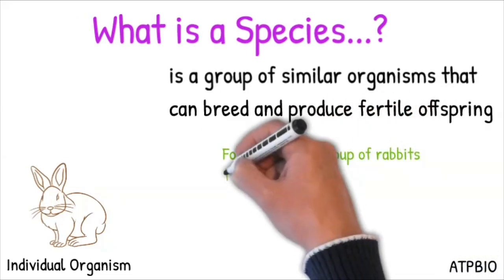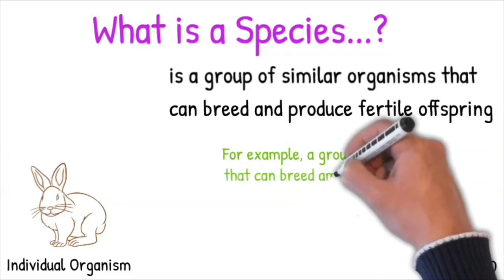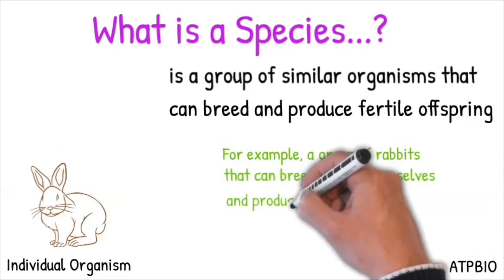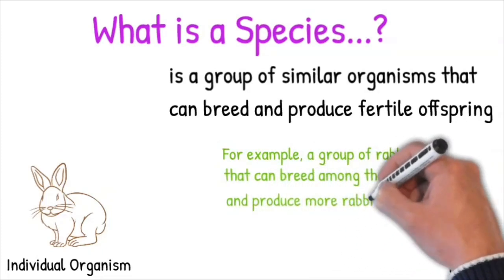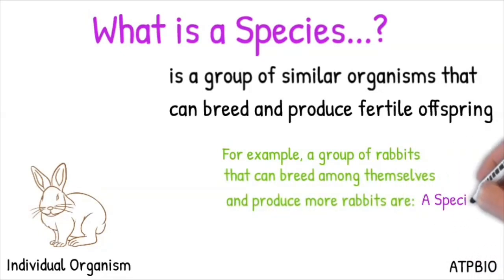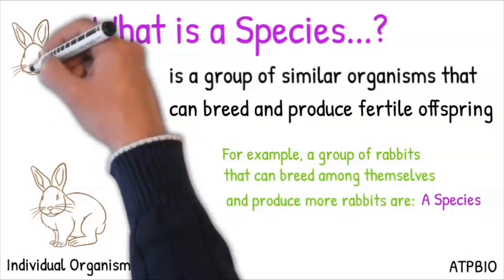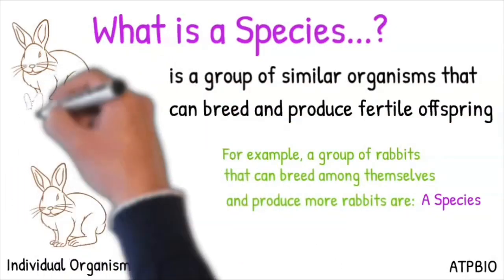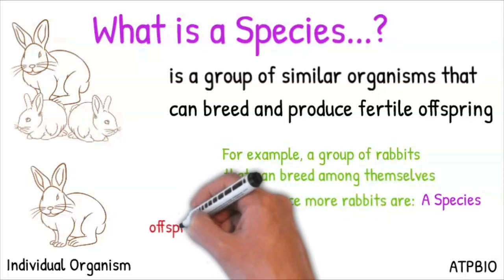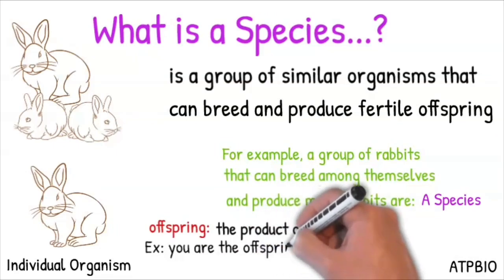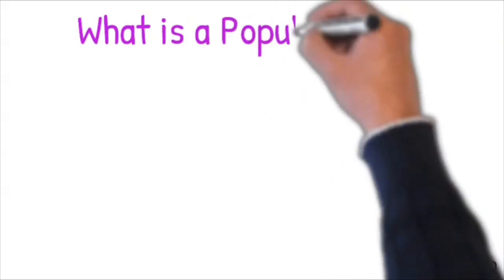Now, for an example of a species, let's say you see this particular rabbit here. Let's assume that there is a group of rabbits that can breed among themselves and they could produce more baby rabbits. That is a species. And you can see here this guy, Mr. Rabbit, he apparently met with Mrs. Rabbit, and they have been having more baby rabbits. So they are one species of rabbit. Again, this is the definition of offspring. It's like the product of reproduction, and you have an example in there. Let's go ahead and move on to the next level of organization.